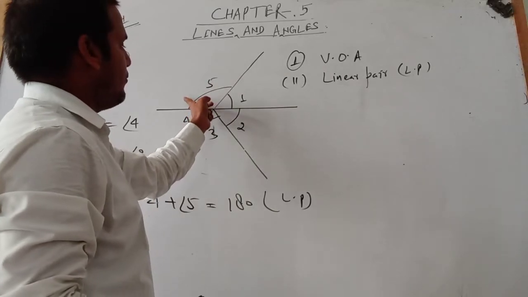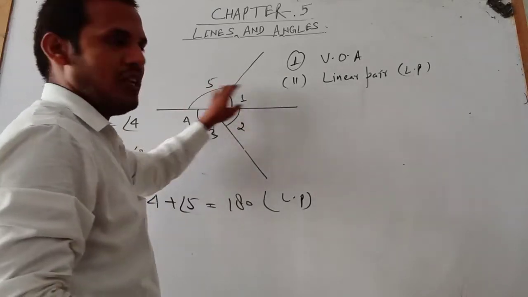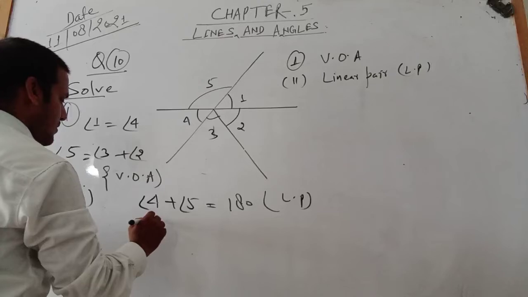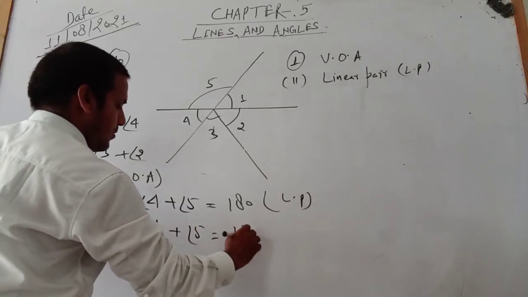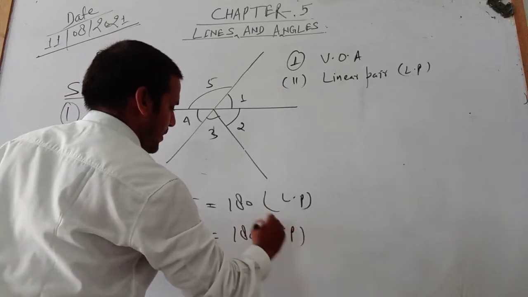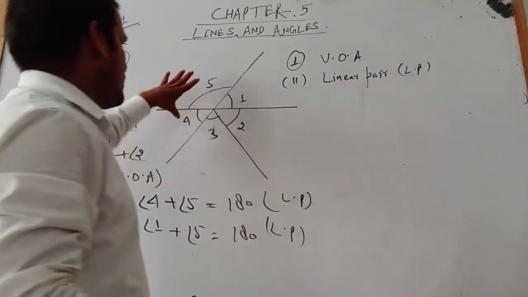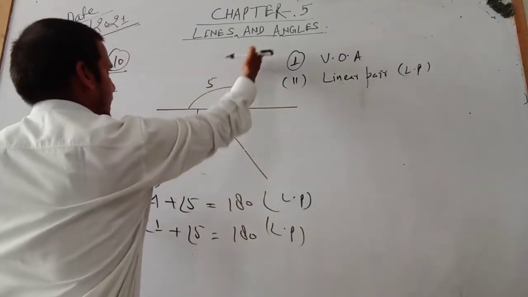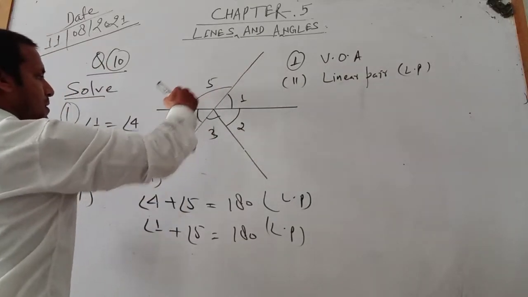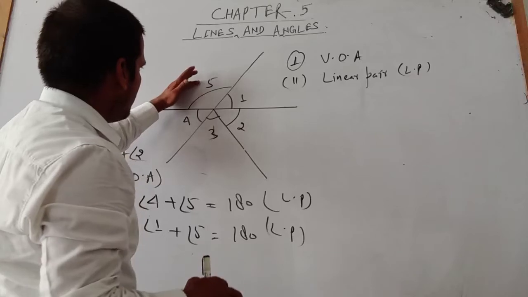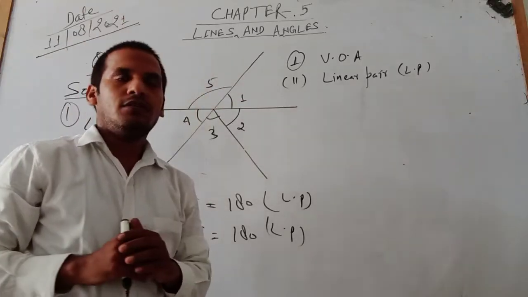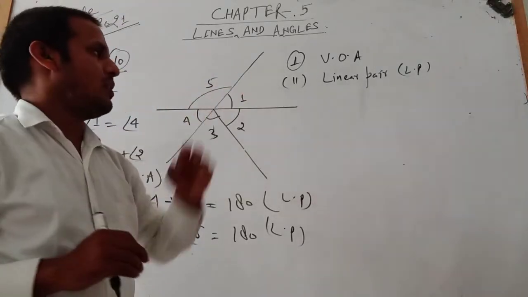Again, see here 1 plus 3, 1 plus 5, angle 1 plus angle 5. It also makes 180 degrees due to the linear pair. If we take this line, then 1 plus 5, the sum of these angles is equal to 180 degrees.